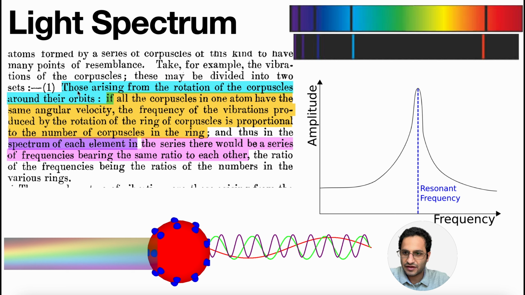So he was saying that those arise from the rotation of the corpuscles around their orbits. If all the corpuscles in one atom have the same angular velocity, the frequency of the vibration produced by the rotation of the ring of the corpuscles is proportional to the number of corpuscles in the ring. And thus, in the spectrum of each element in the series, there would be a series of frequencies bearing the same ratio to each other. And therefore, he was trying to explain that these base frequencies are vibration modes of this system.